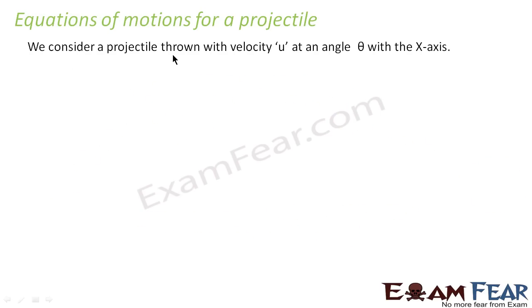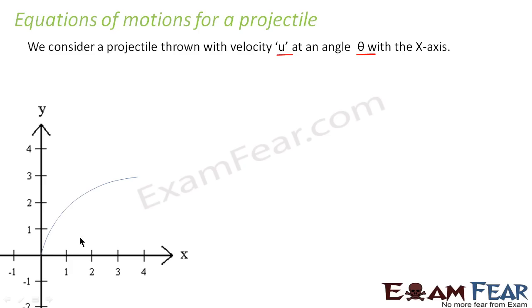We consider a projectile which is thrown with velocity u at an angle theta with the x-axis, somewhat like this. With this velocity it is thrown, making an angle theta with the x-axis.